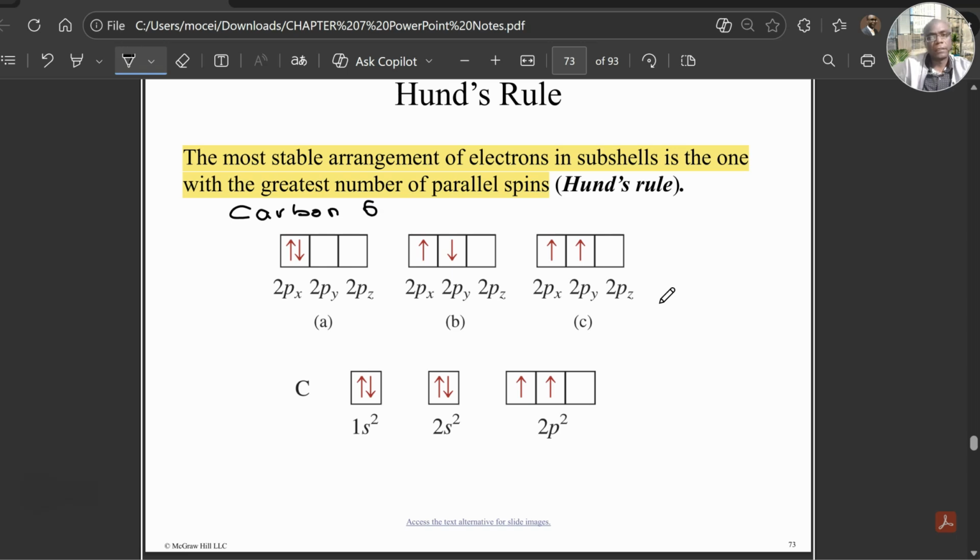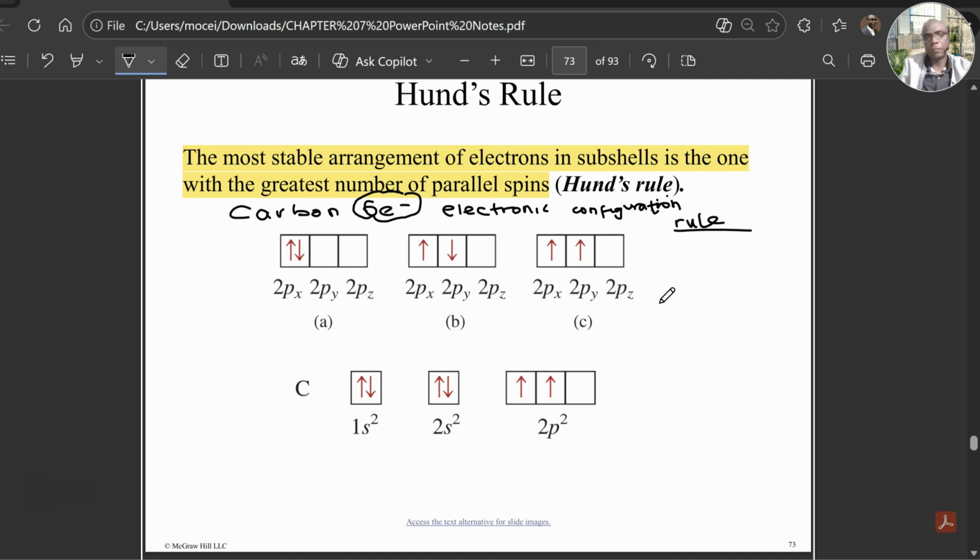Carbon has 6 electrons. Now, just to go ahead of myself, before we arrange the electrons in a manner called electronic configuration, the rule of spreading these electrons in electronic configuration is this. One of them is Hund's rule.